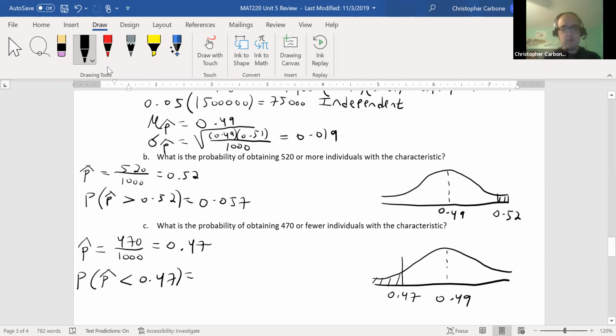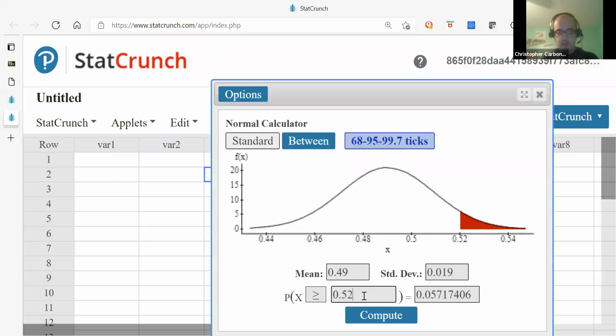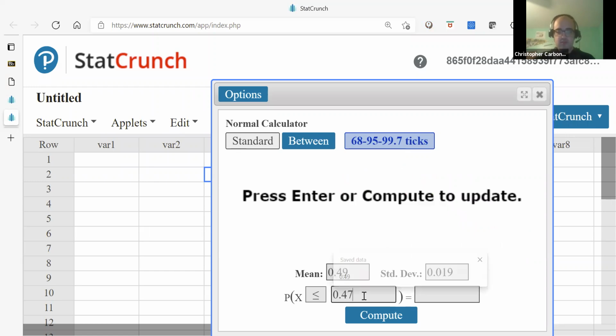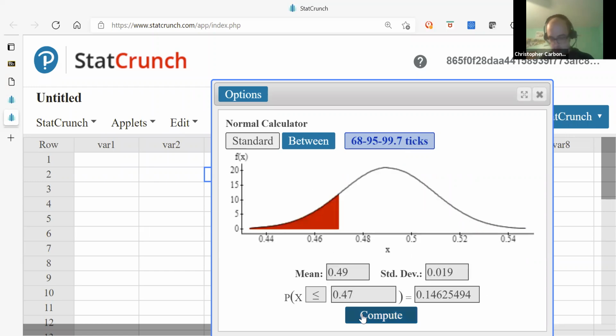So let me reopen StatCrunch. And we need to change this to below, and this to be a 0.47. And we would get about 0.146 in this case.